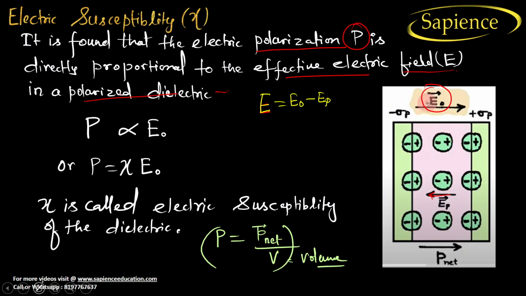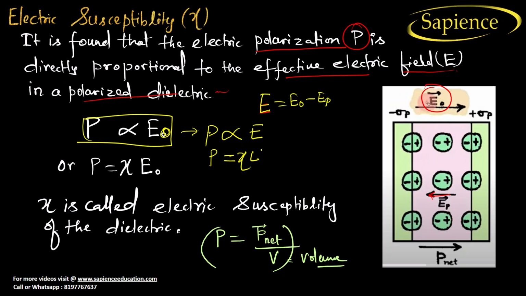So polarization can be told that it is directly proportional to the effective electric field. That is, it is not E naught. So you can write here P is directly proportional to the effective electric field. So P is equal to chi into E. It is not E naught, I have made the mistake again. It is the effective electric field, right? Where chi is called the electric susceptibility of the dielectric. Okay. Now you need to find E.